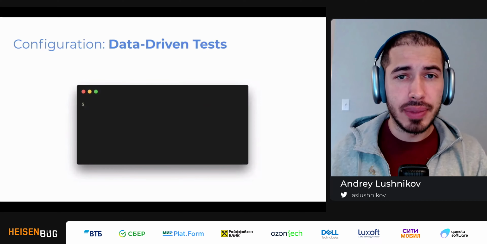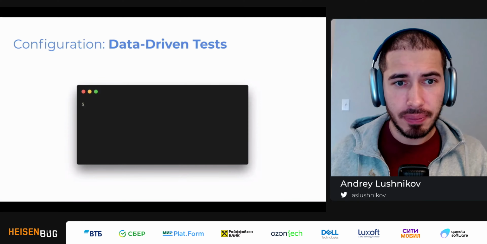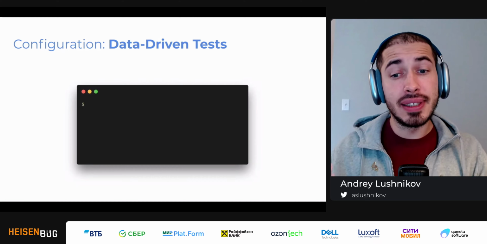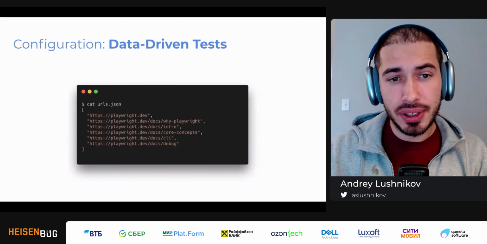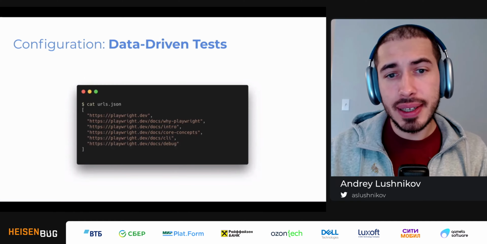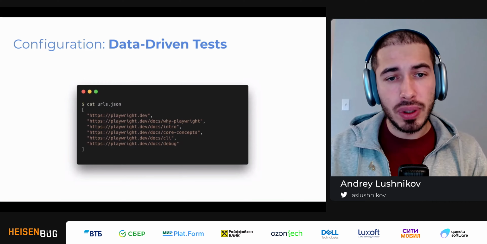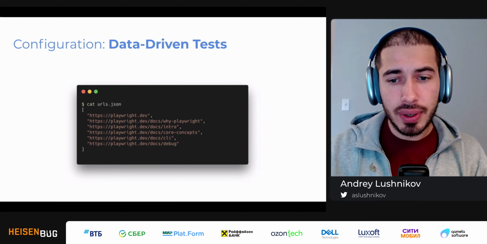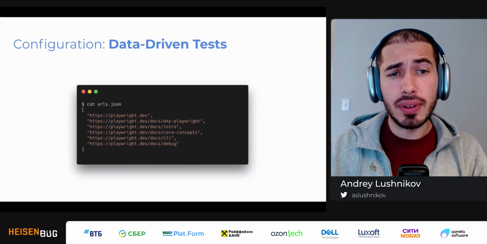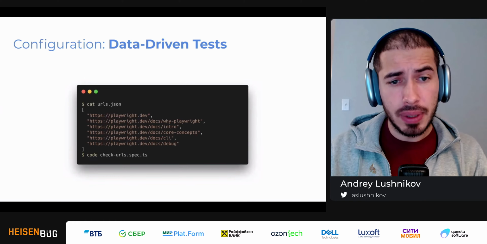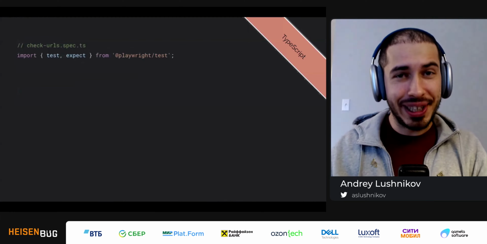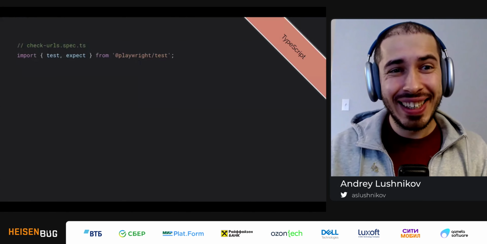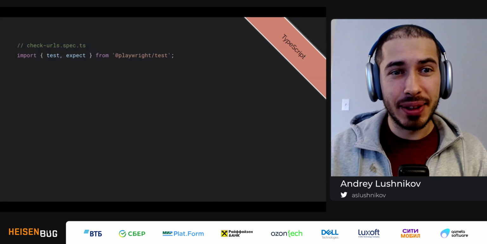Okay, next up, data-driven tests. So what is this? Let's say, for example, I have this urls.json file, and it has just a bunch of URLs, and I want to make sure that all of these URLs are actually loaded properly. So to do so, I can create a new spec file, which is checkurls.spec.ts, and let's code it. So here I have my checkurls.spec.ts.